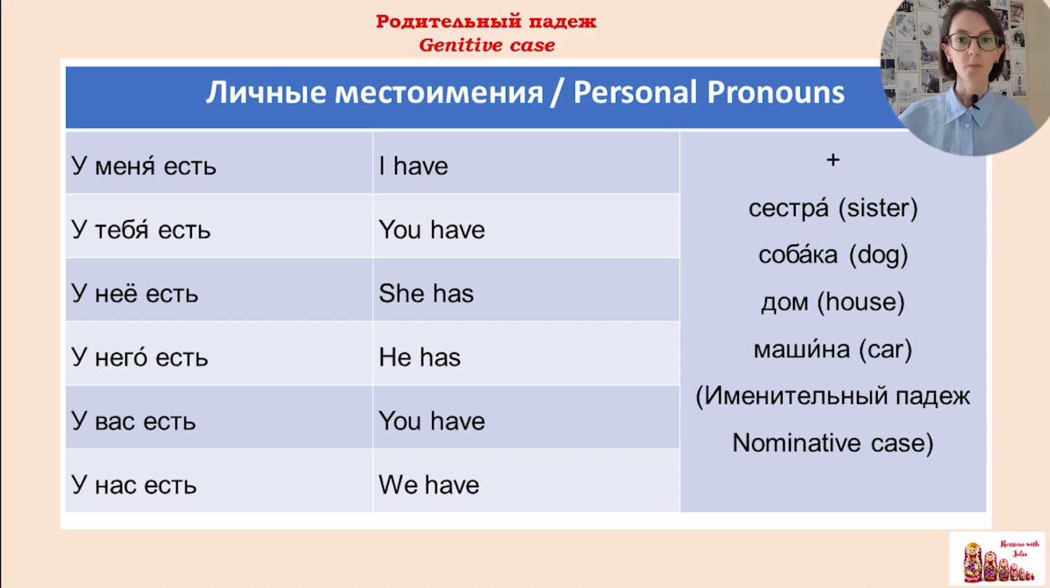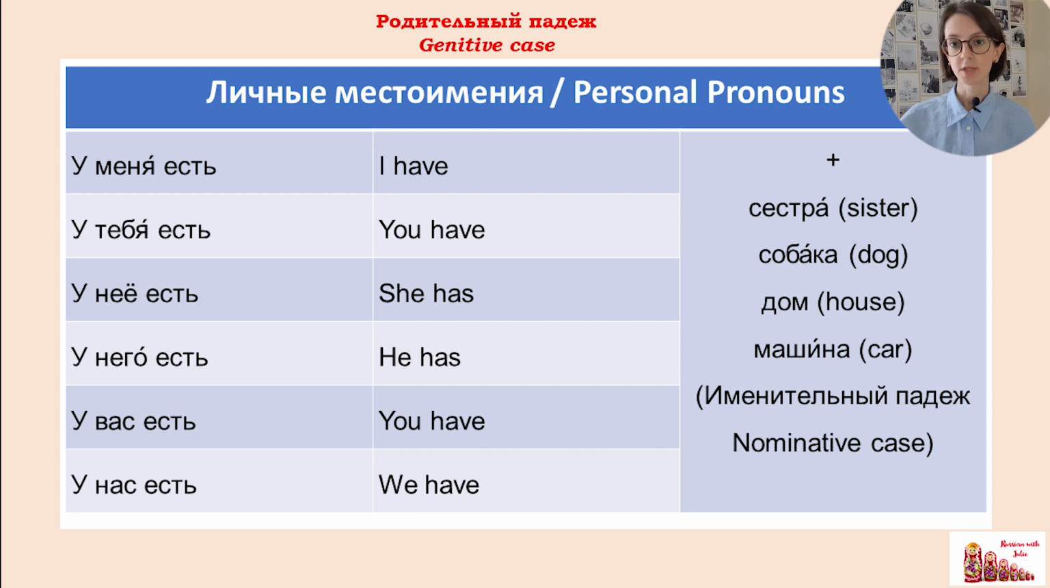So, we use genitive case with the structure I have, she has, they have, etc. У меня есть, у тебя есть, у нее есть, у него есть, у вас есть, у нас есть, plus a noun in nominative case. I hope you know it. Here I used personal pronouns меня, тебя, нее, него, вас, нас in genitive case.